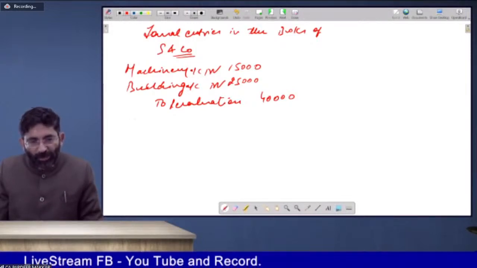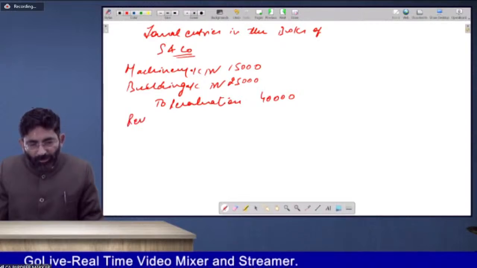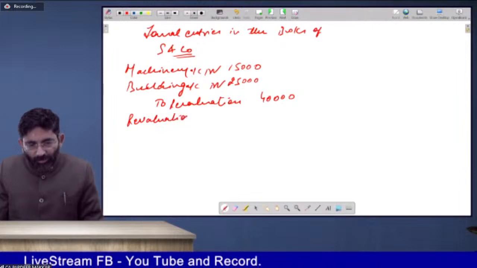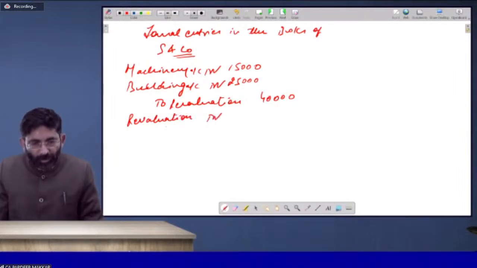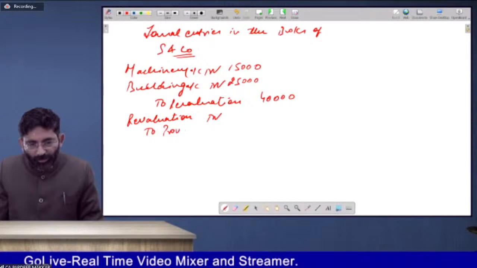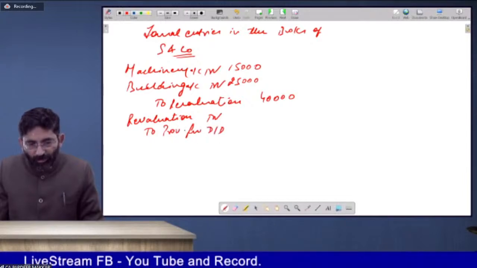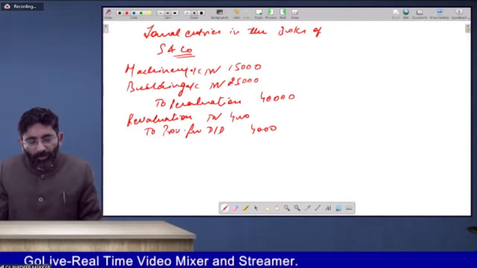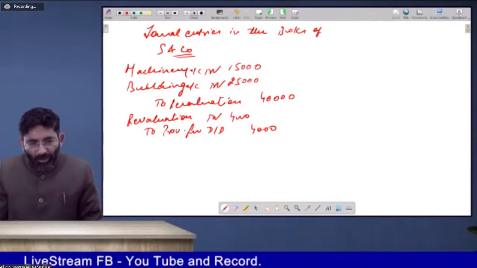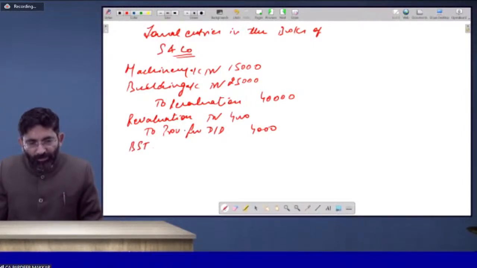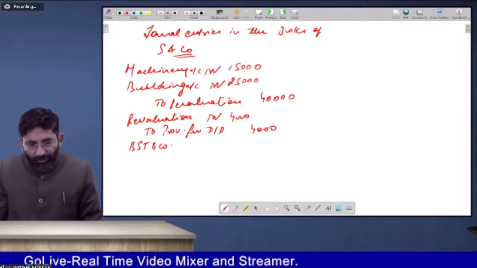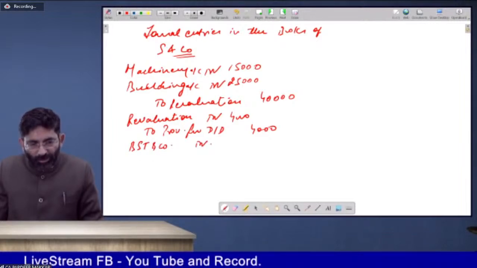And then the next entry will be regarding revaluation account debit, to provision for doubtful debts, 4,000. The next entry will be purchaser account debit, B and S, and company debit. Liabilities account debit. What is in the liabilities?